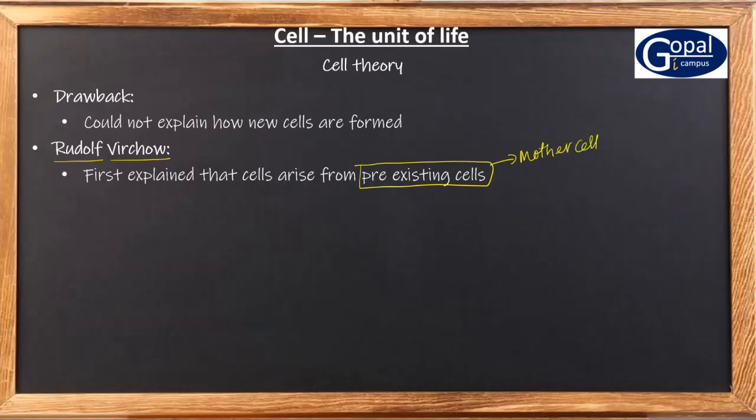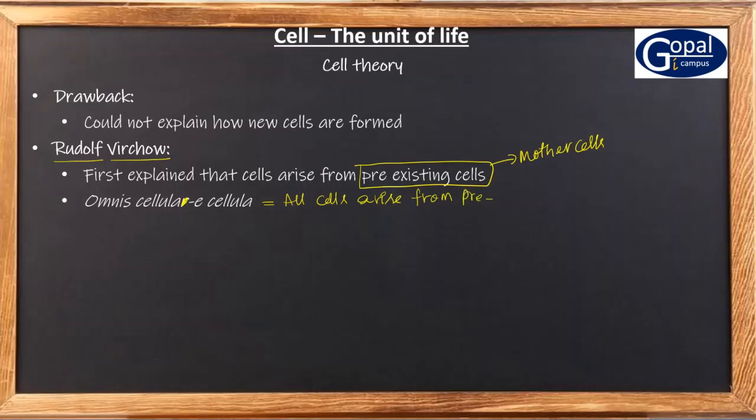So this statement in his language is called omnis cellula e cellula. Omnis cellula e cellula means all cells arise from pre-existing cells.